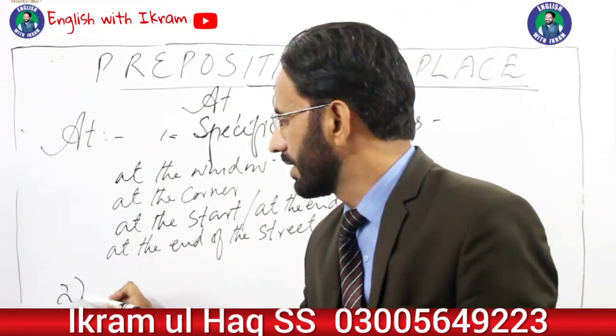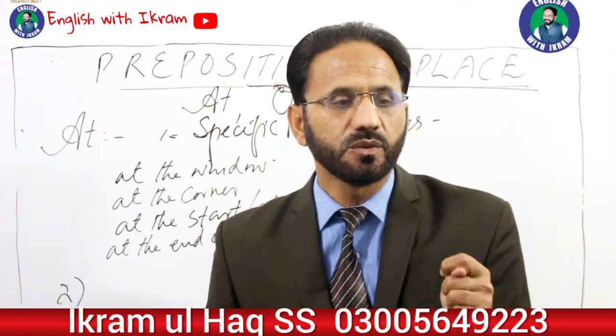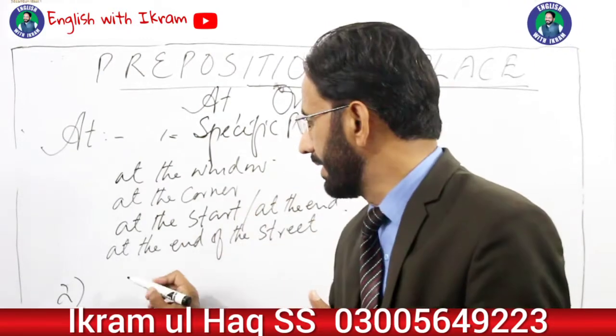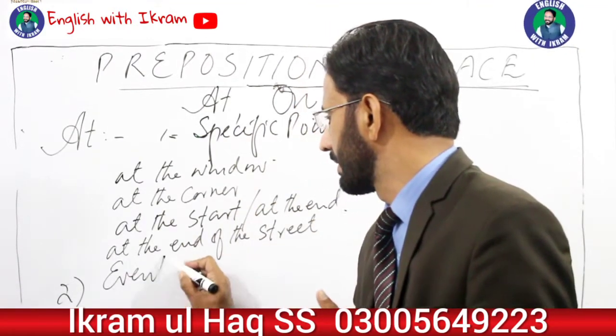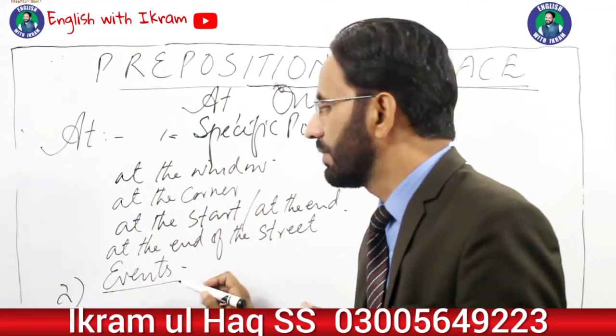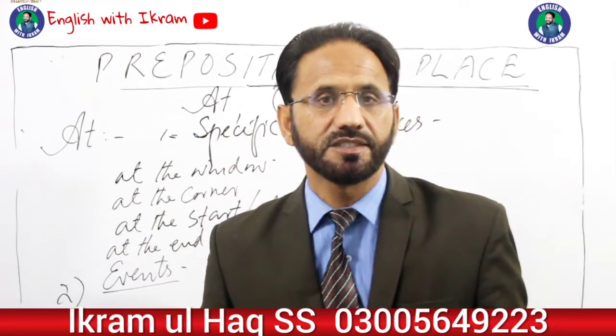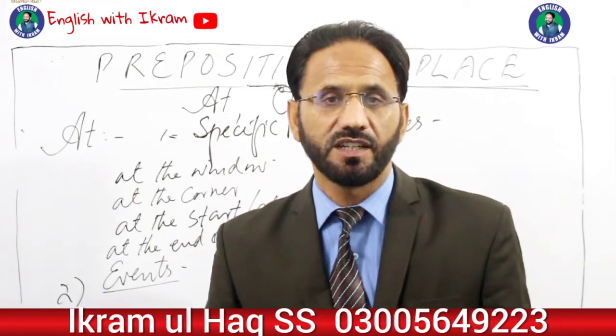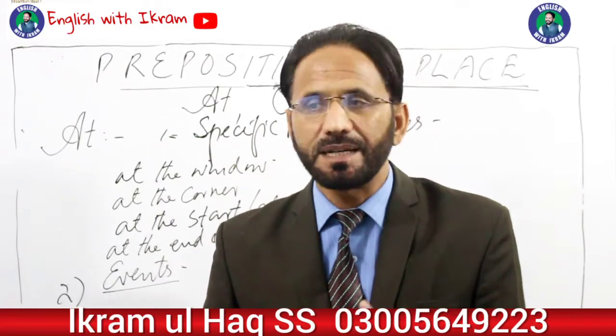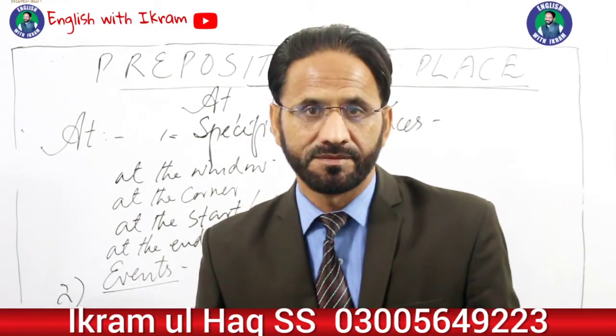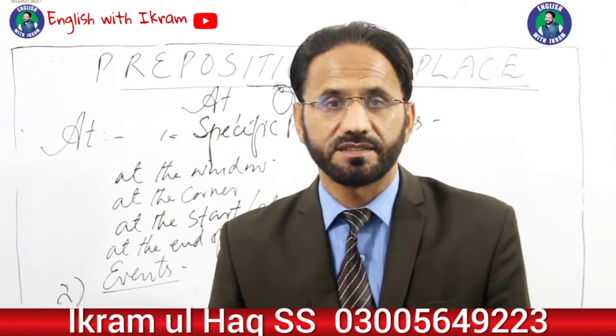Okay. Number 2. The second use of preposition of place is events. We use this preposition of place for certain events. For example, at the meeting. The principal is at the meeting, right? At the conference.